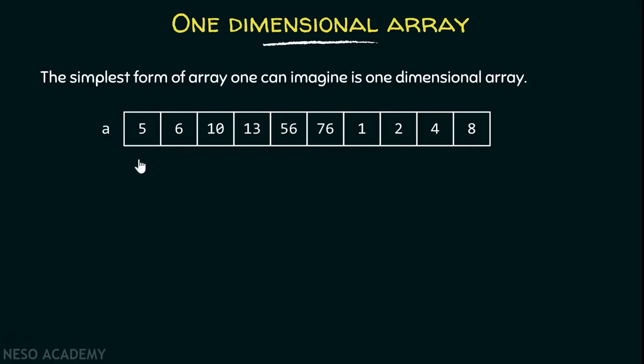You can also imagine a block of memory as a variable and an array as a collection of variables. Now it's up to you how many variables you require in your array and what is going to be the type of the values which you will store in your array.